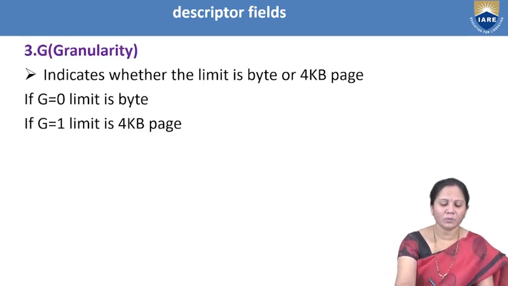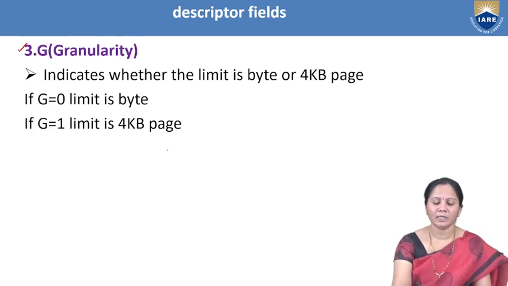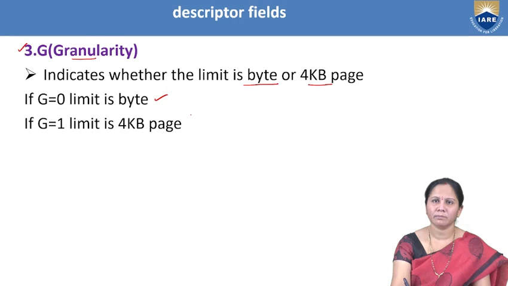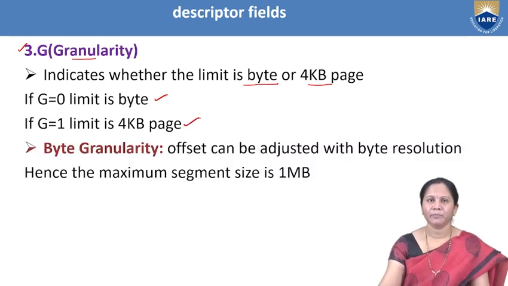As we have discussed, one more bit in the format is the G bit, which we call granularity. It indicates the limit of the segment. So here it may be byte or 4 KB. If G is 0, the limit is byte. If G is 1, the limit is 4 KB.